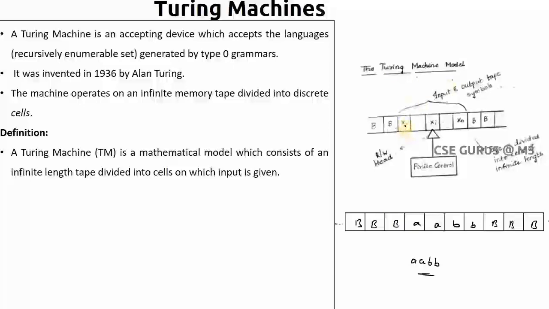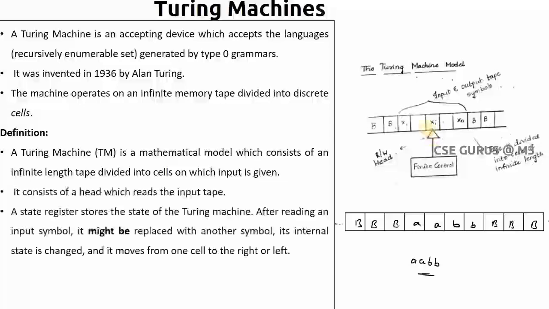So here it is x1 to xi up to xn, that means your input string, followed by blanks here. I told you, this is a finite control where your input will be taken at a particular position, and it will have read as well as write. What is this read and write, we'll see clearly. It consists of a head which reads the input tape. This is the head where it reads each input character, or input symbol, one by one. A state register stores the state of the Turing machine. After reading an input symbol, it might be replaced with another symbol.